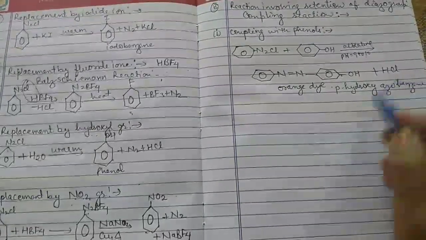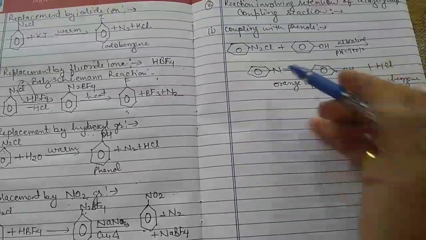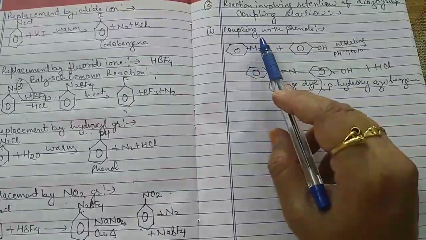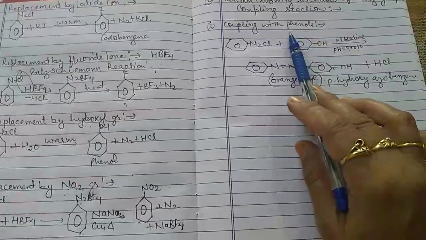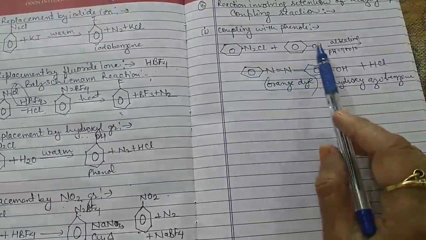This dye is known as para hydroxyazobenzene, and it is a type of orange dye which is formed by the coupling reaction of benzene diazonium chloride with phenol.